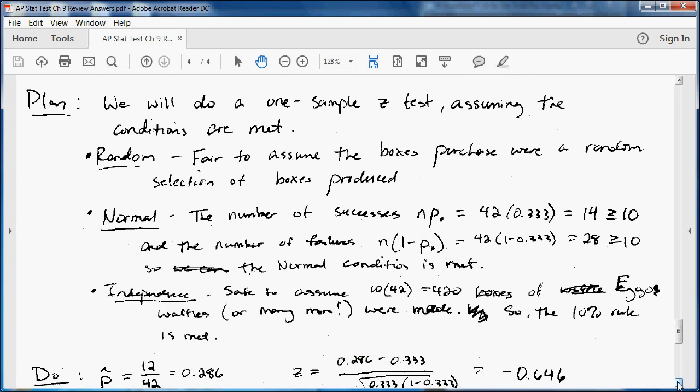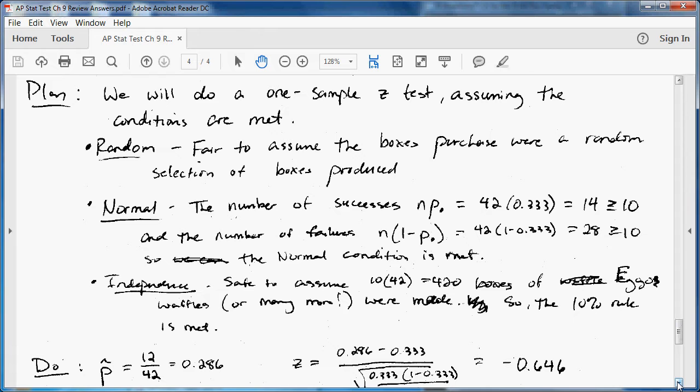And here we look at the conditions. Random. It's fair to assume the boxes purchased were a random selection of the boxes produced. It's really hard to imagine how we could do otherwise and it just be random, so we say that's fine. Normal. The number of successes, the sample size times the null probability, is greater than or equal to 10 because it's 14. And the number of failures, n times 1 minus the null probability, we get 28, which is also greater than or equal to 10. So the normal condition is met.